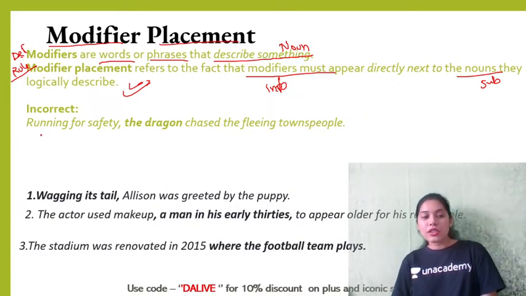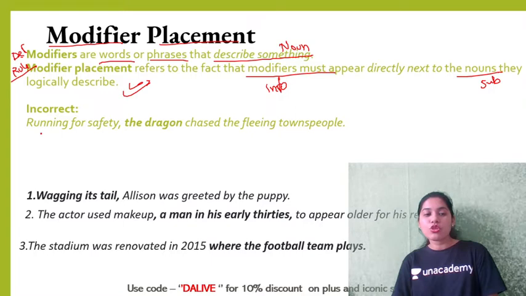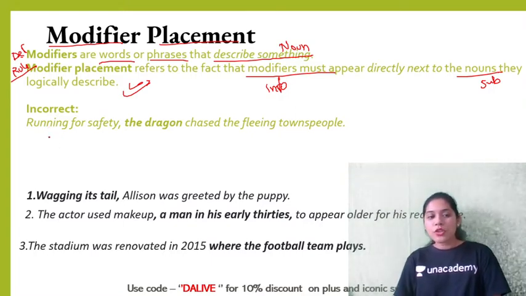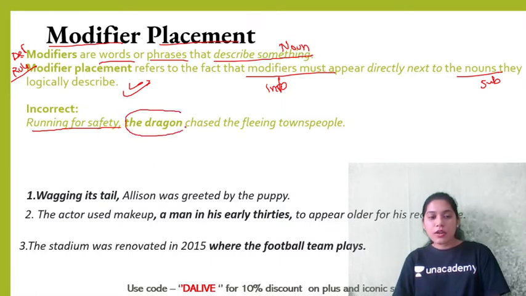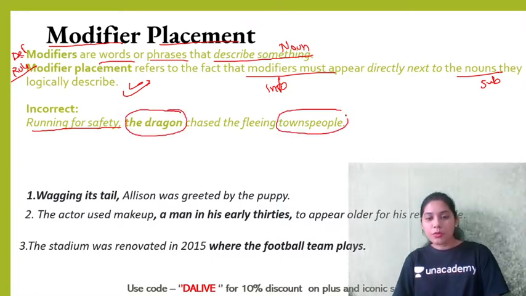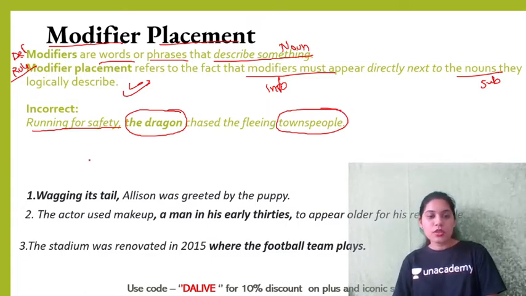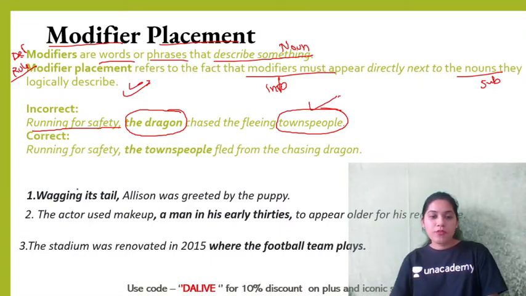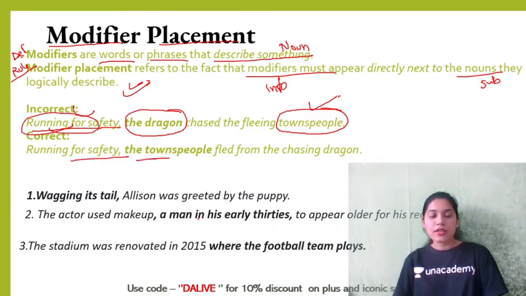If you read this sentence, not just grammatically but also logically, with meaning, what you will observe is: running for safety. Now, who is running for safety? Dragon or townspeople? Of course, townspeople. So the townspeople and this information should be next to each other. That's why this one is correct and this one is wrong. The correct sentence will be: running for safety, townspeople fled from the chasing dragon.